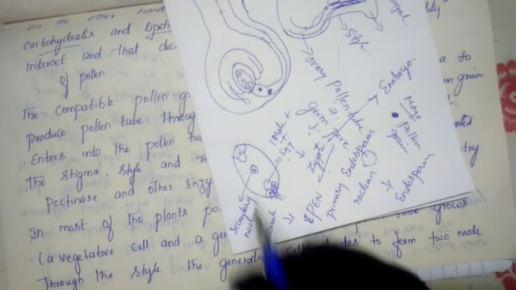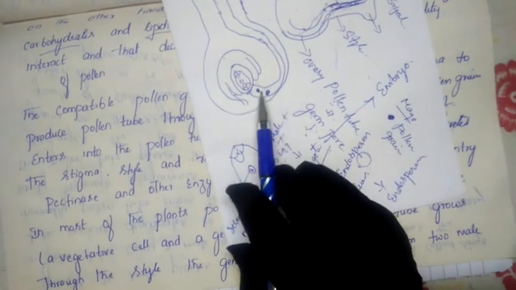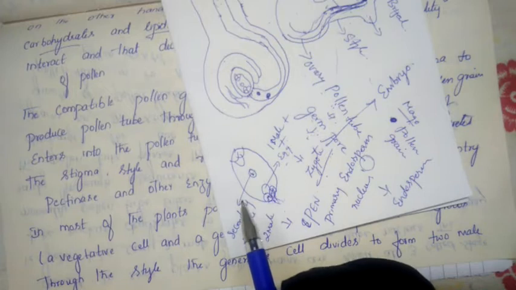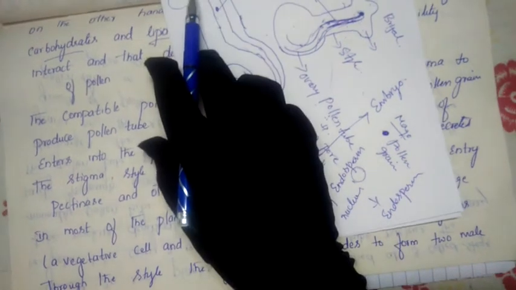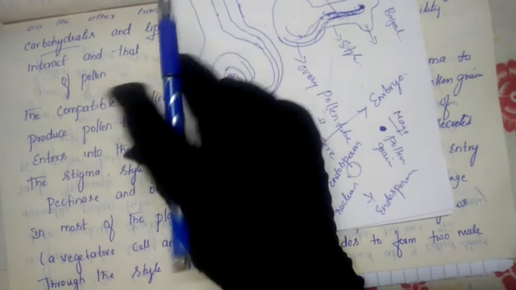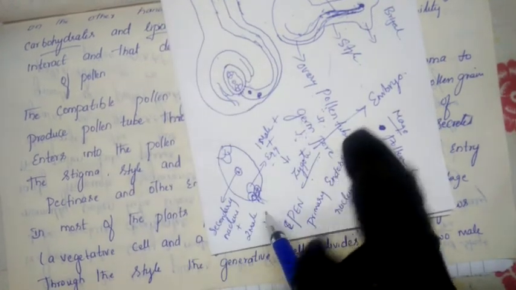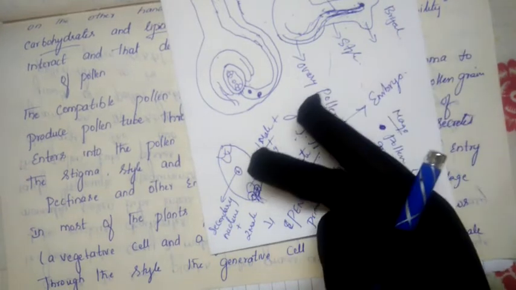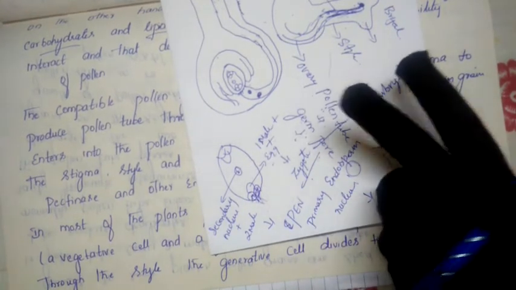So 2 male gametes will be released. From which cells? From the generative cell which is present in the pollen grain. Inside the pollen grain, we have studied that one is the vegetative cell and another one is the generative cell. The generative cell will release the 2 male gametes.